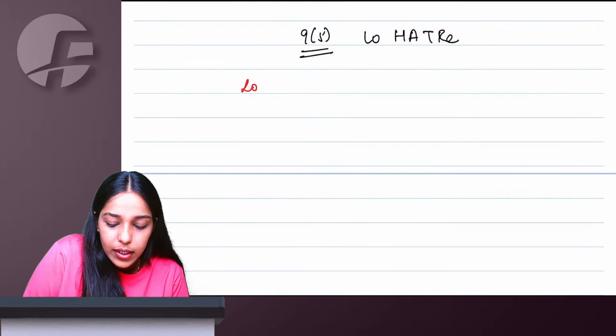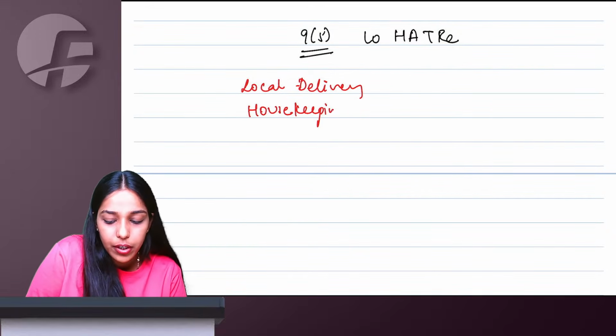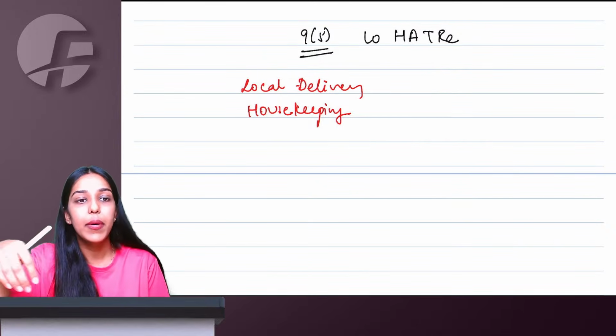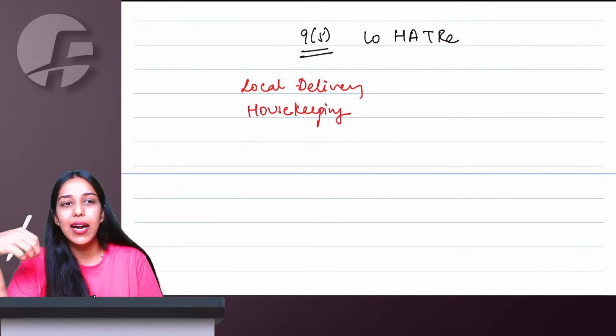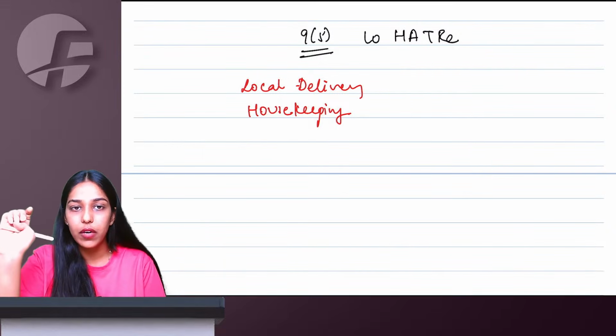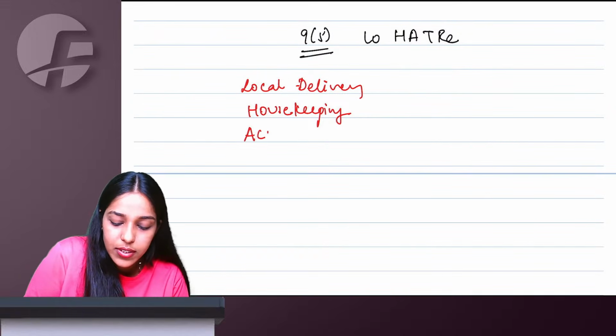So the services are local delivery, housekeeping. Personal care is not covered here, meaning calling a carpenter, plumber, AC service person is covered here, but calling a makeup person, hairstylist, massage person is not covered here. So personal care services are not covered, only housekeeping services are covered. So local delivery, housekeeping and accommodation.